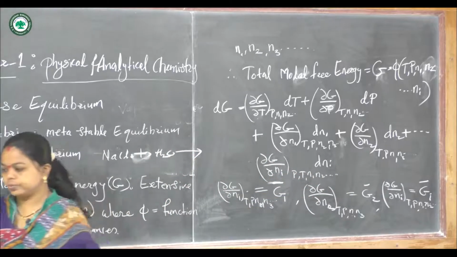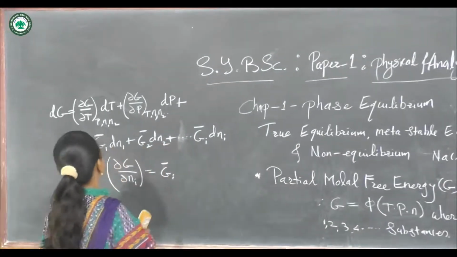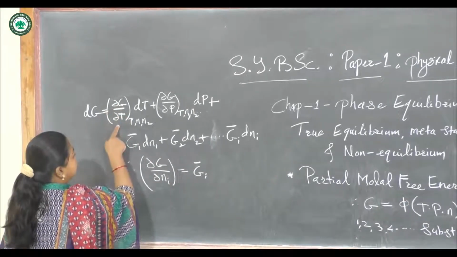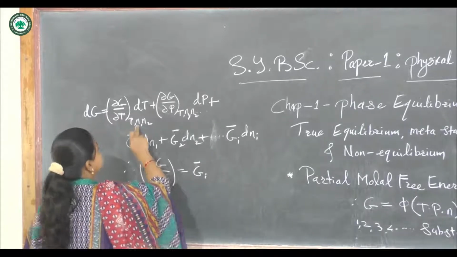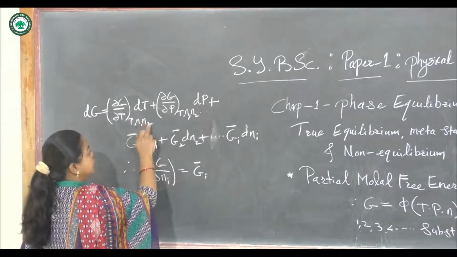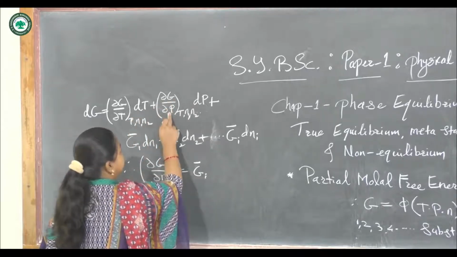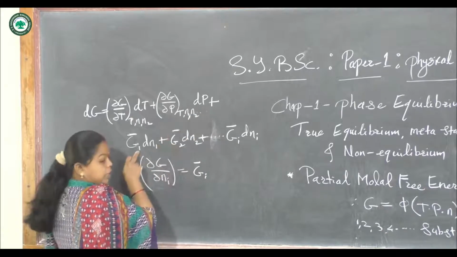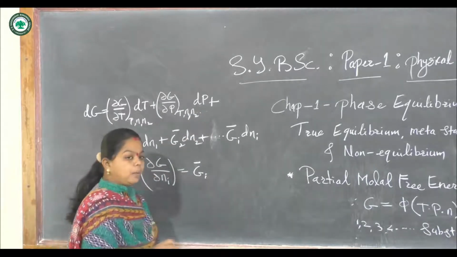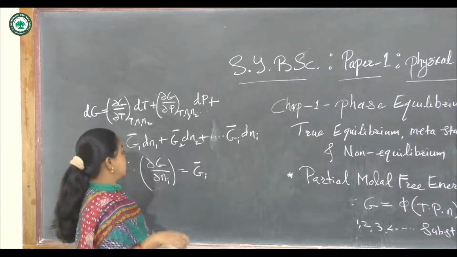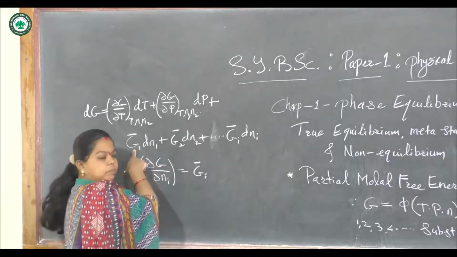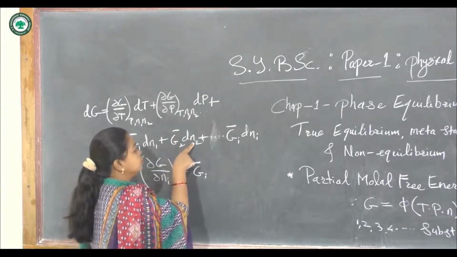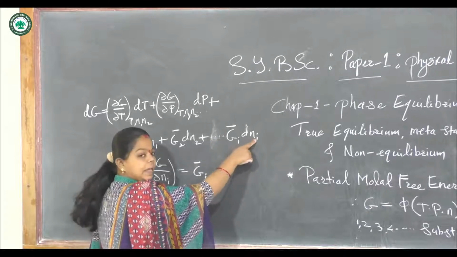Now this equation becomes dG equals ∂G/∂T at constant pressure and N1, N2, into dT, plus ∂G/∂P at constant temperature and N1, N2, into dP, plus now the value of ∂G/∂N1 at constant pressure and temperature is G1 bar. So we are substituting here G1 bar dN1, plus G2 bar for N2 and Gi bar for the nth substance.